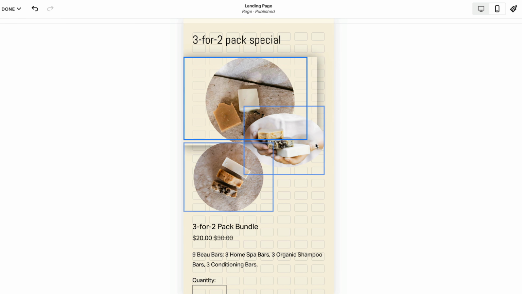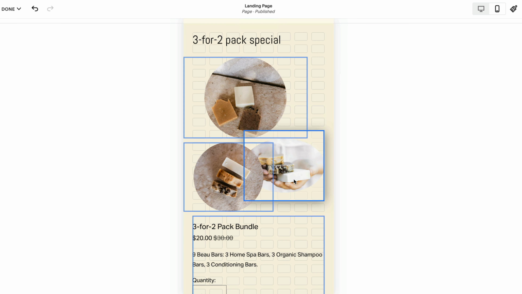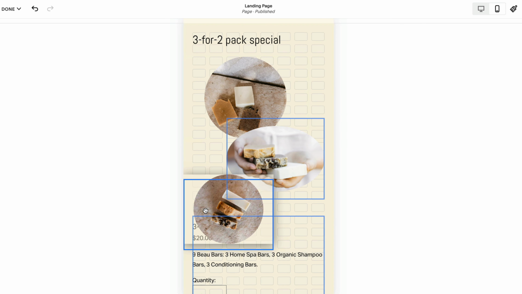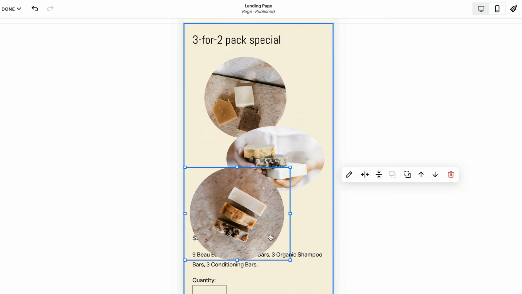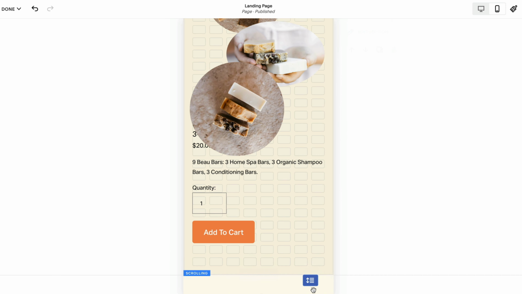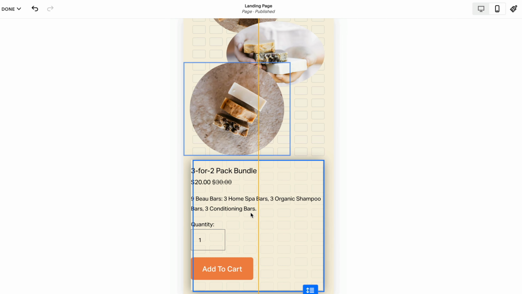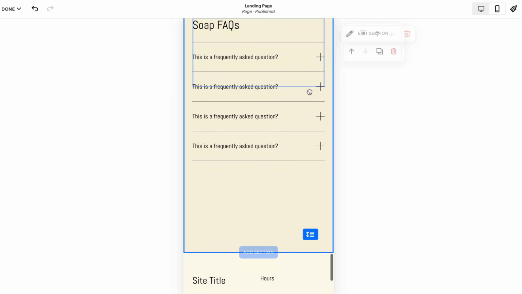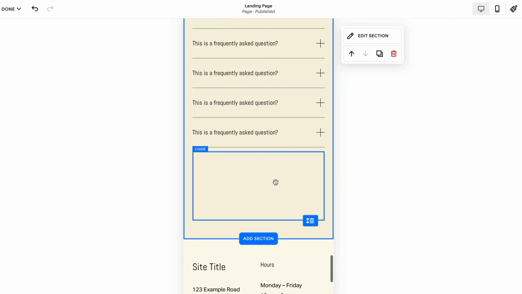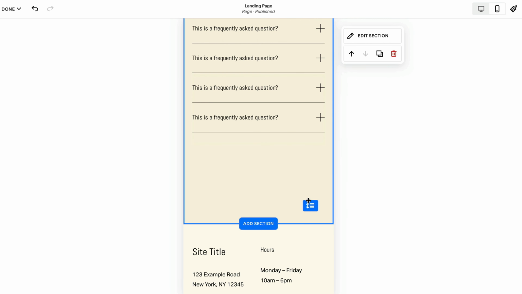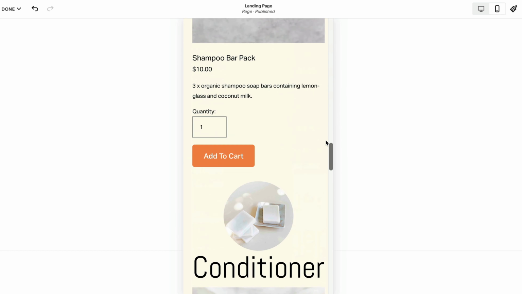Let's maybe make this a bit bigger. Let's take this image, make it bigger there. Let's take this image and make it bigger here. And then we can extend the height of this block and bring this all down. Wonderful. Buy 9 bars, FAQs at the top. Again, our code, I'm going to bring that up. It's FAQ, I'm going to bring these here. So let's just take one more look at mobile.